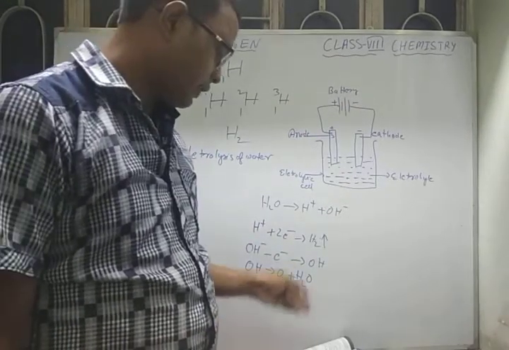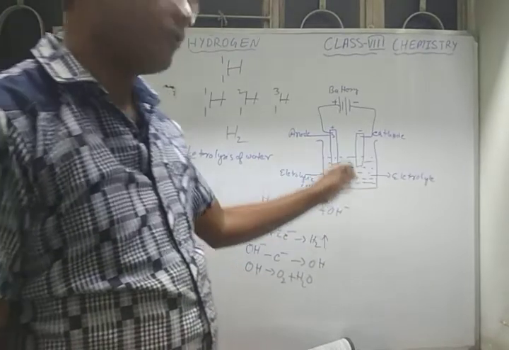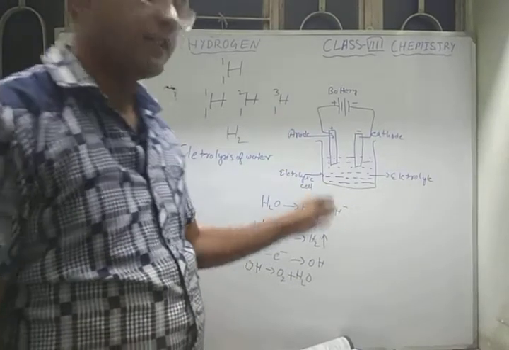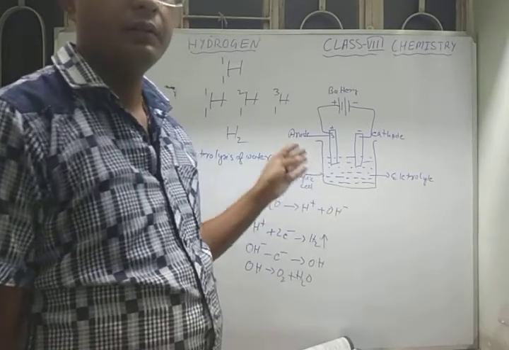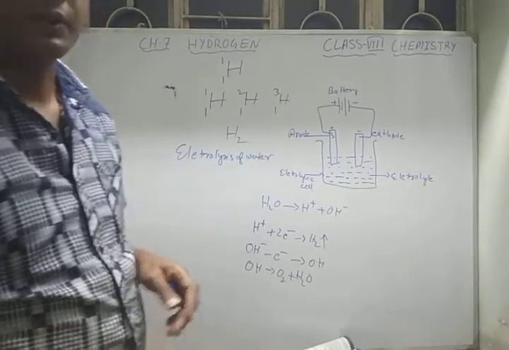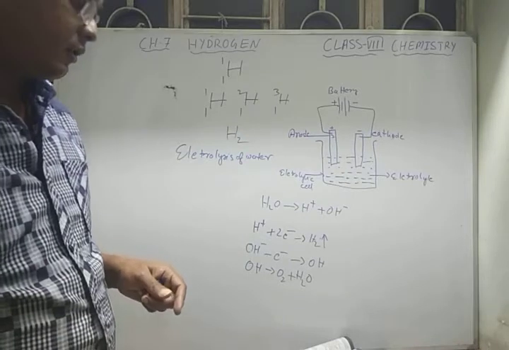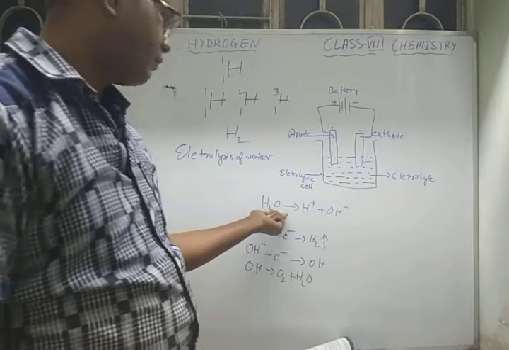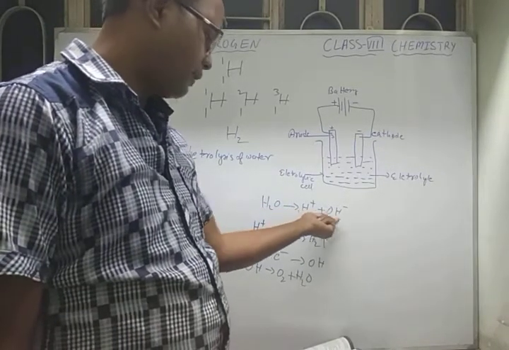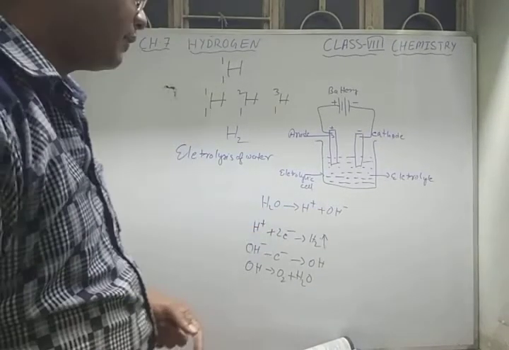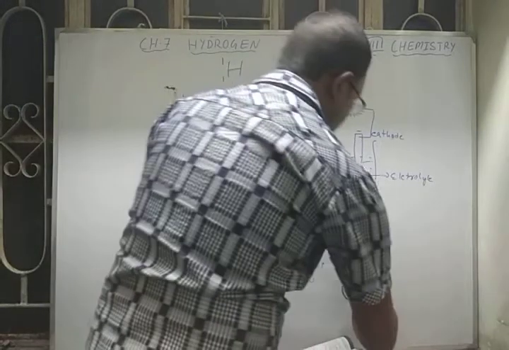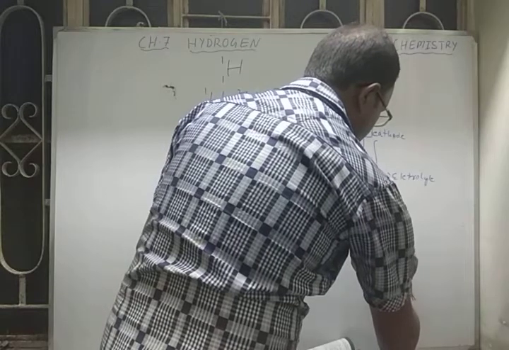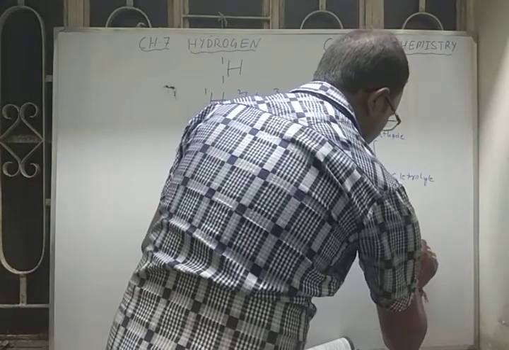So in this way you can see that oxygen gas and hydrogen gas are both separated by the process of electrolysis. After this, the overall reaction is H2O giving H2 plus hydroxide. Hence, ultimately, by the decomposition of water we get H2O giving H2 plus O2.